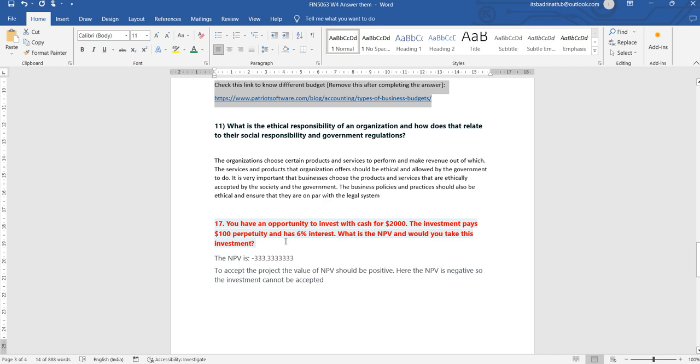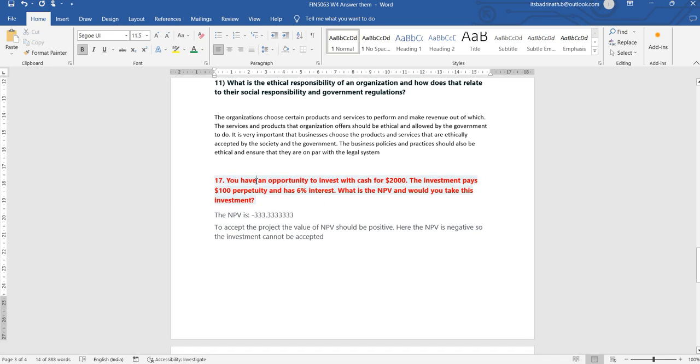Next, again, these are straight questions. I guess you can write on it. Again, this is another calculation question. The task here is that you have an opportunity to invest $2,000. The investment pays $100 in perpetuity at 6% interest. So now we are supposed to calculate the net present value, and based on it, comment on whether we take the investment or not.